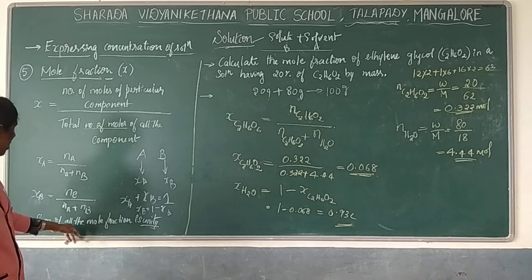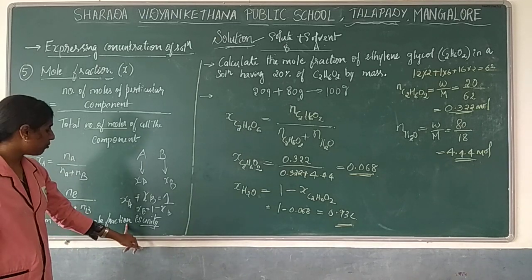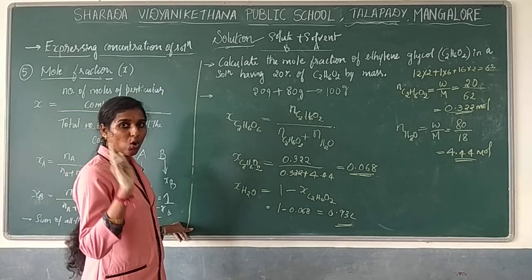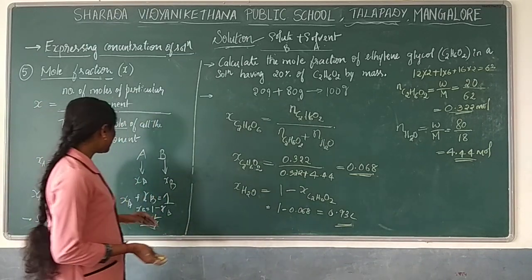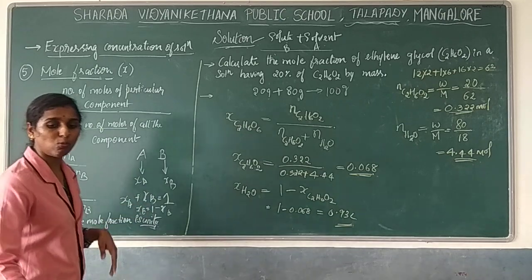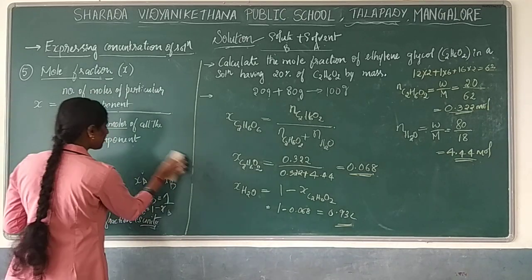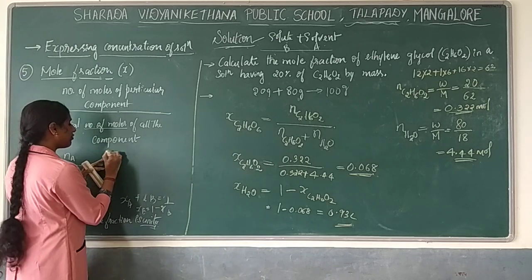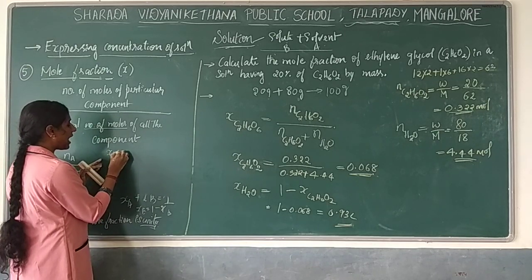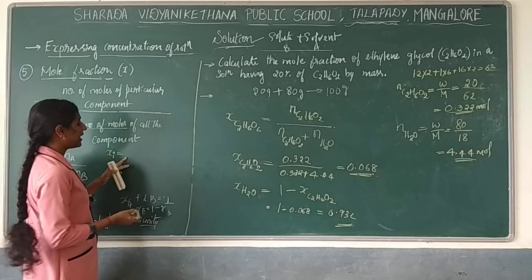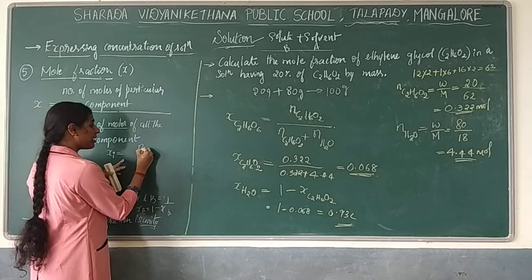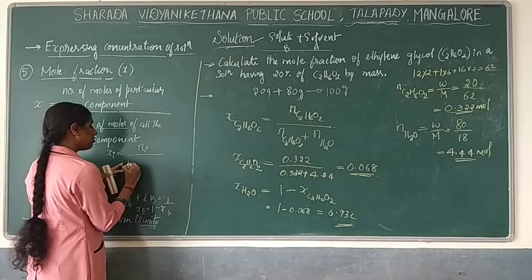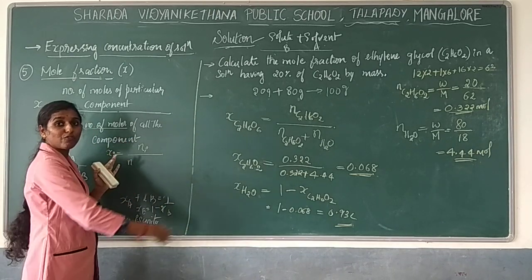According to the concept, the sum of all the mole fractions is unity. Unity is nothing but 1. Why? Generally when you are representing a mole fraction for a number of particles, for example, you want to find the mole fraction of the ith particle, you can write the number of moles of the ith particle divided by the total number of moles of all the components.